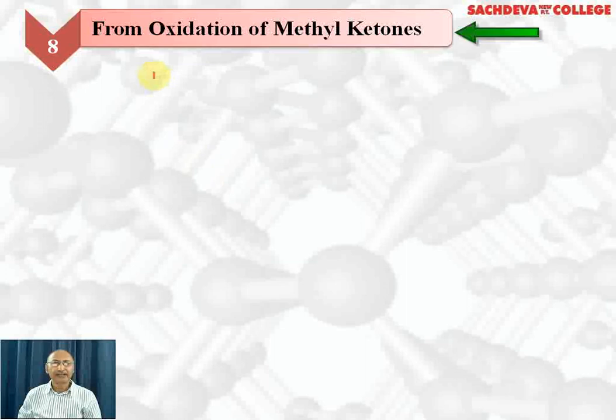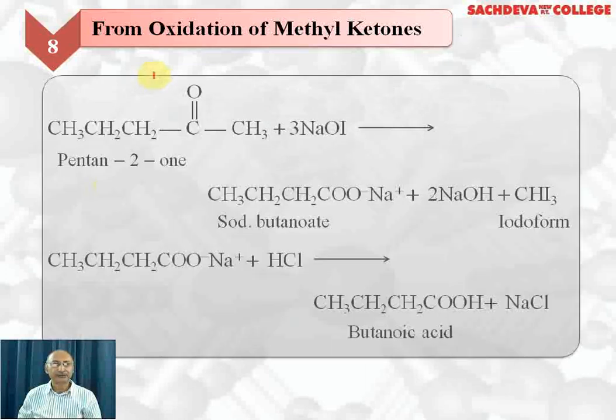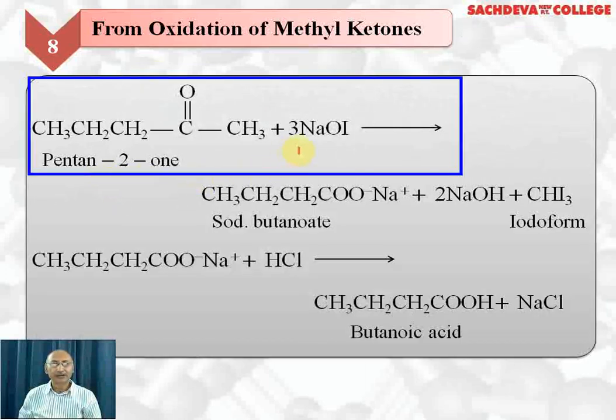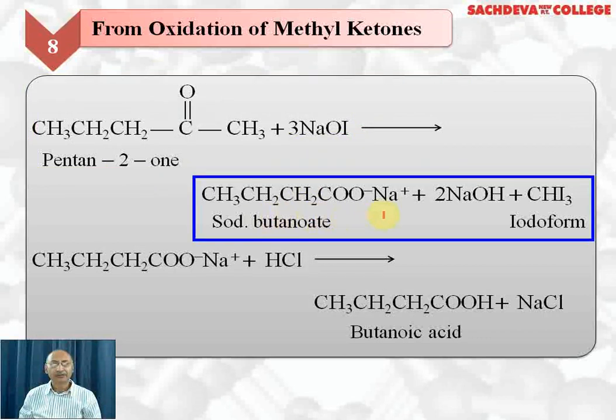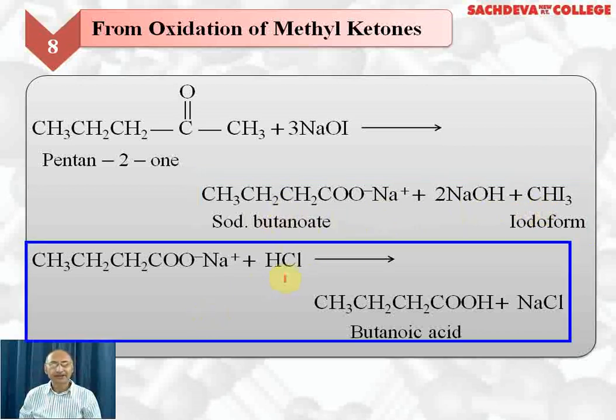Next is from oxidation of methyl ketones. Pentan-2-one undergoes the iodoform test. It reacts with 3 moles of sodium hypoiodite, which is generated from iodine and NaOH. We get sodium butanoate plus NaOH plus iodoform, a yellow precipitate of iodoform. Sodium butanoate when acidified with HCl, we get butanoic acid.